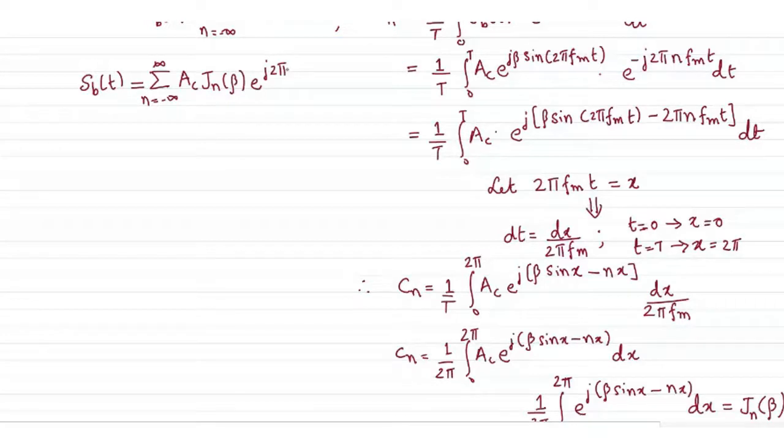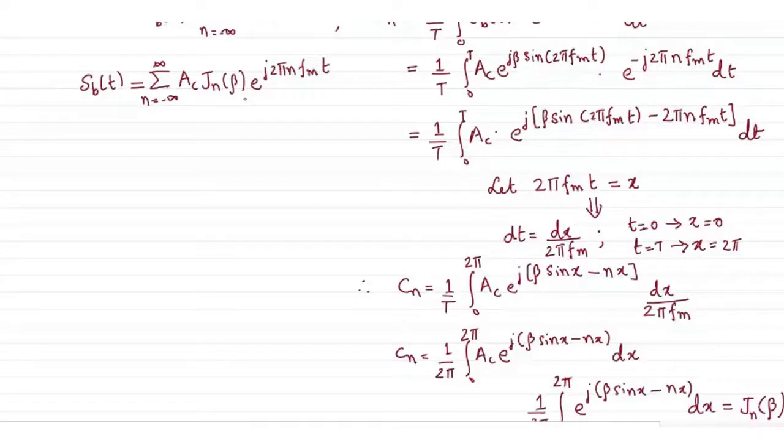So this is actually my complex baseband signal representation. What will be s of t?